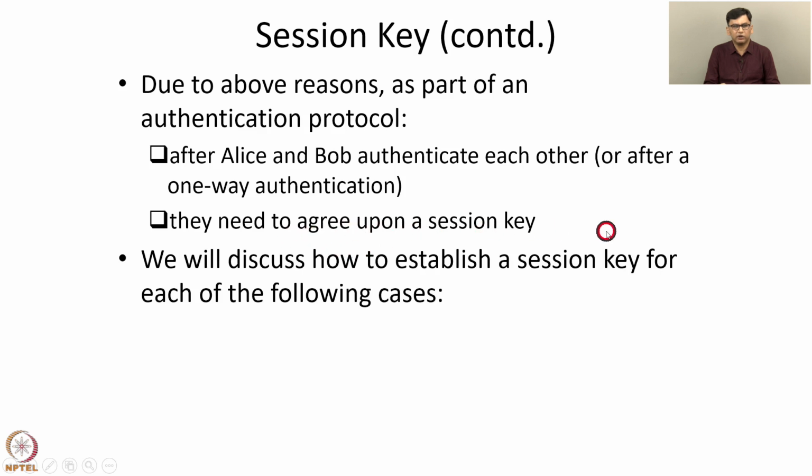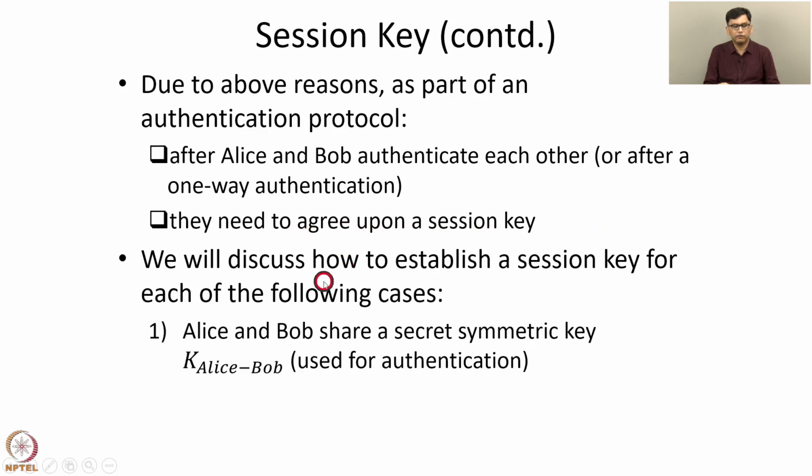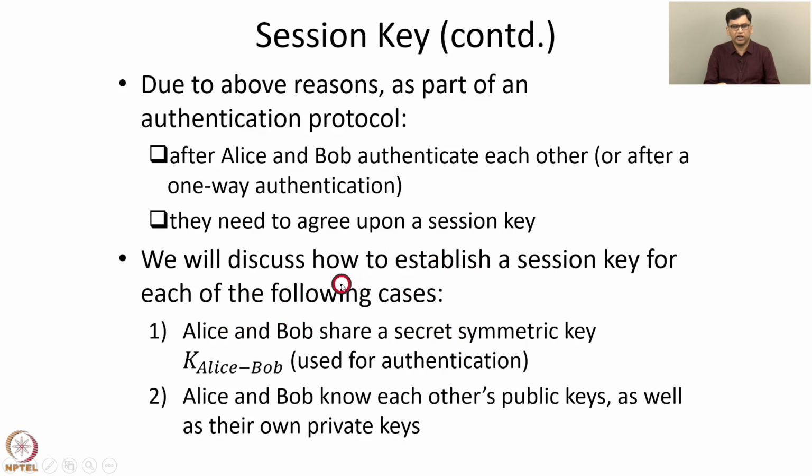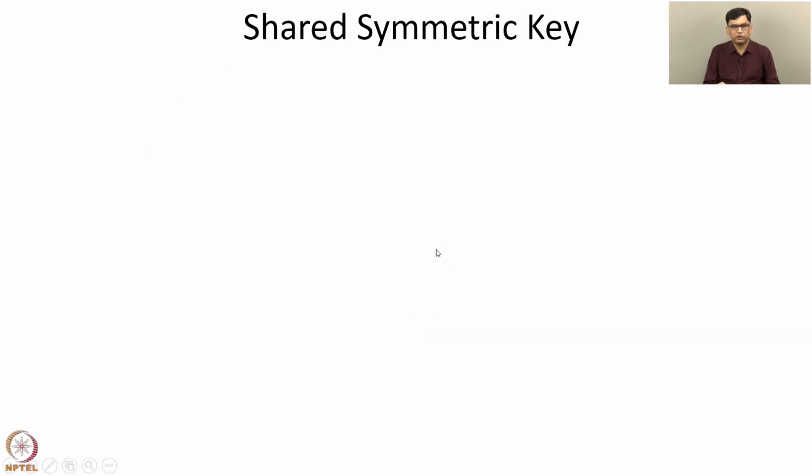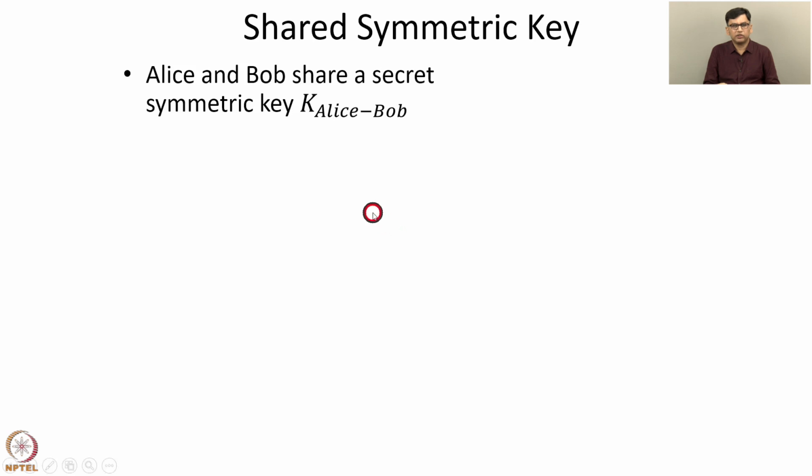We will discuss how to establish a session key for each of the following cases. The first case is when Alice and Bob share a secret symmetric key, KAB or KAliceBob, which is used for authentication. The other case is where Alice and Bob know each other's public keys as well as their own private keys. In each of these cases, we will discuss how to establish a session key. Consider the first case where Alice and Bob share a secret symmetric key, KAB, which is used for authentication.